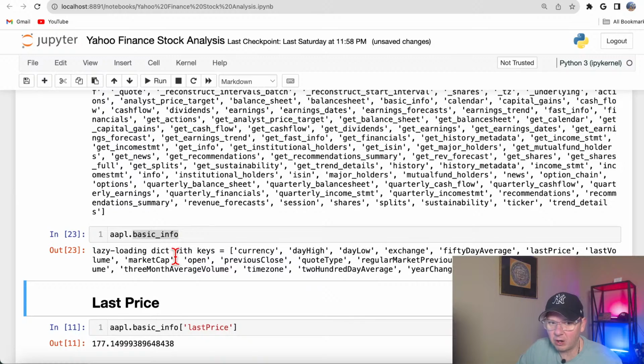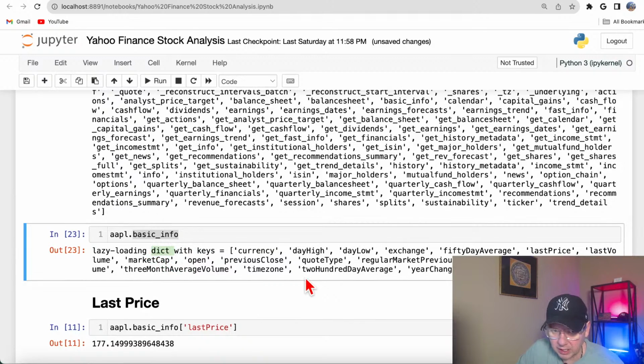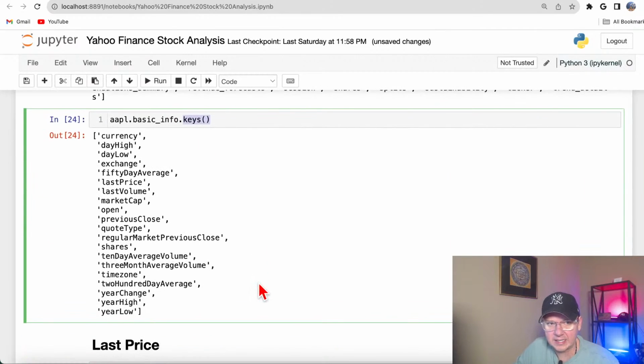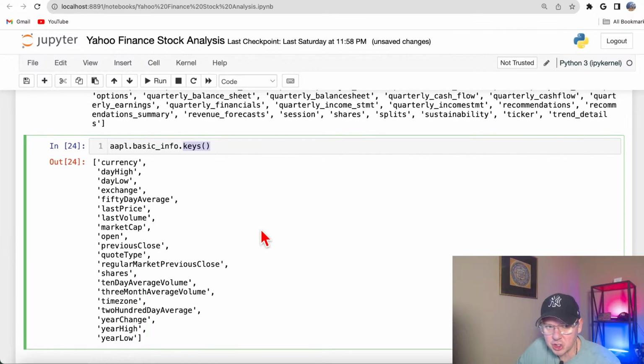Now basic info comes as a dictionary. And if you know Python, and I hope that you know Python, you know that a dictionary is one of the major built-in data types in Python. And it's very popular pretty much in any programming language. So basically what you want to do when you see this, you want to run the keys method immediately so you could see all the keys. And you see it gets you all the keys. And then since you know how to work with a dictionary, you could get last price, for example. So last price would be the key.